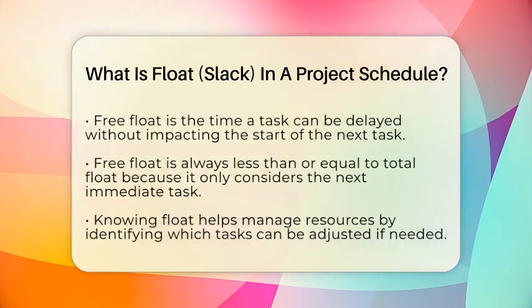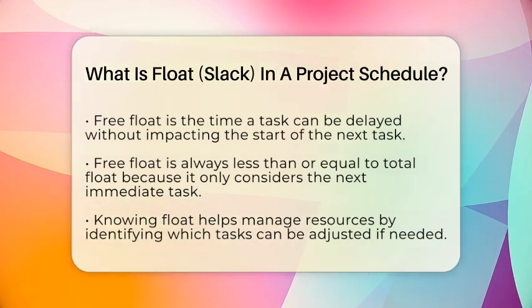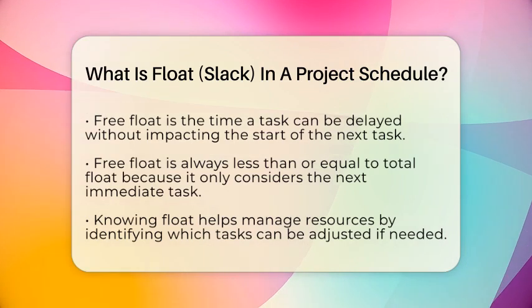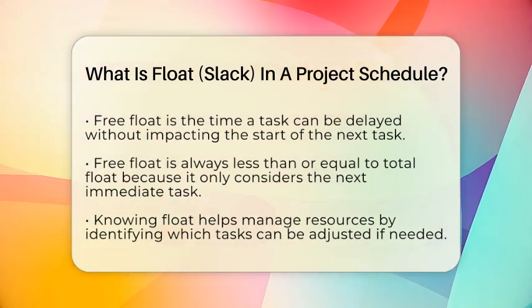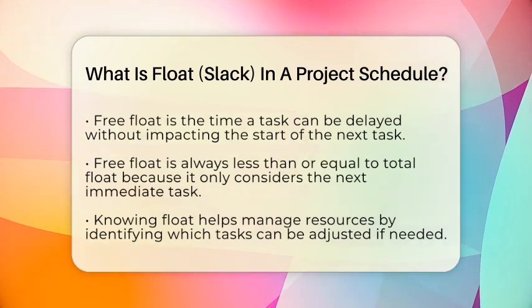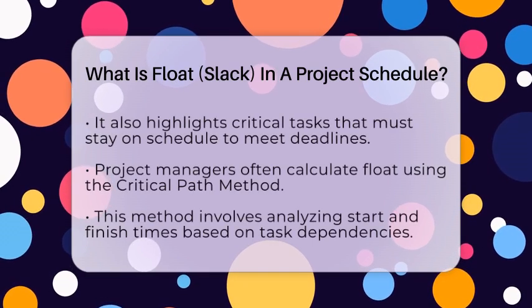The second type is free float. This is the time a task can be delayed without delaying the start of the next task. For instance, if a task has 2 days of free float, you can delay it by 2 days without affecting the following activity. Free float is always less than or equal to total float because it only considers the immediate next task, not the whole project.